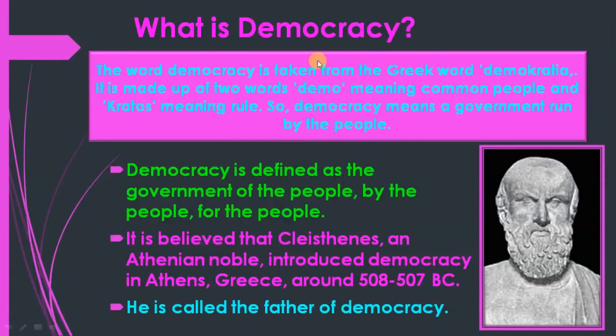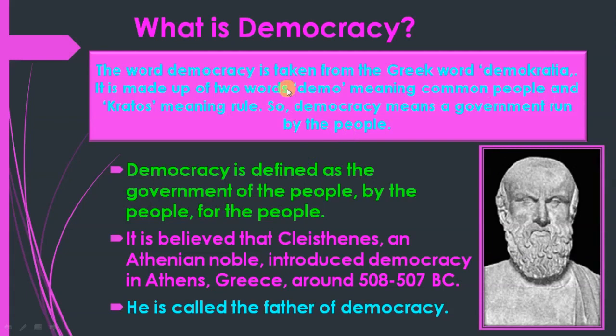What is democracy? The word democracy is taken from the Greek word. Greek is a language like Hindi, Punjabi, English. Democratia. It is made up of two words. Demo meaning common people and kratos meaning rule. In some books, strength is written there, but the right meaning is rule. So democracy means a government run by the people.